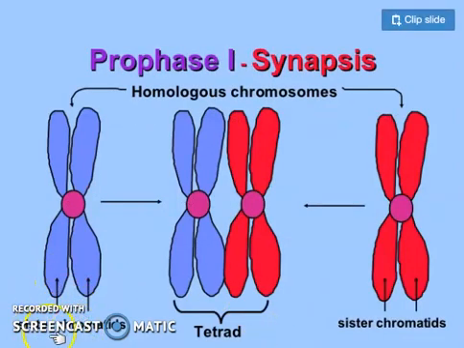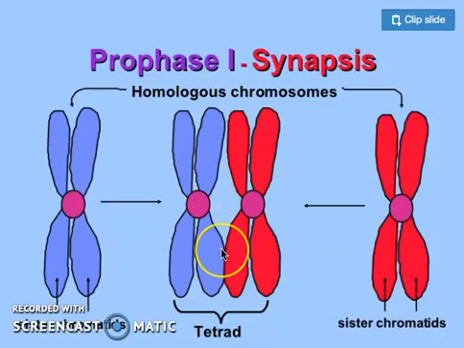Here we can see these are sister chromatids, and the completely red one and the completely blue one are colored red and blue just to differentiate that these are 2 different chromosomes. But according to the position of their centromere, their size, and their shape, they are perfectly similar. So these chromosomes are paired up, and this pair has 4 chromatids: 1, 2, 3, 4 chromatids. That's why it is called a tetrad.